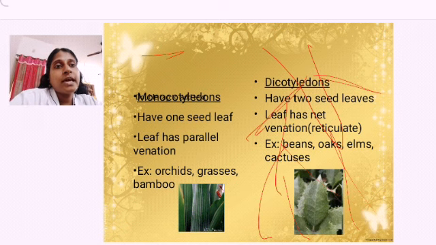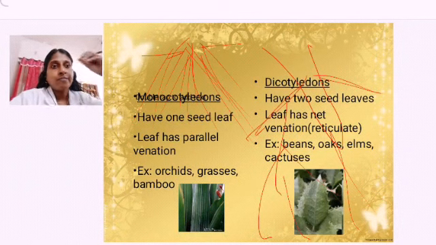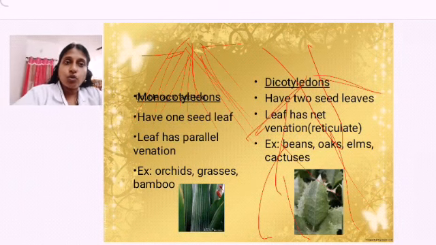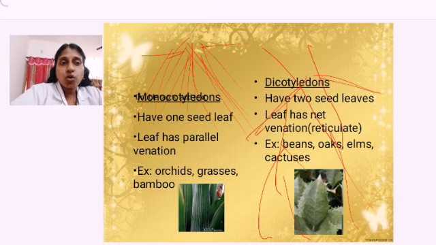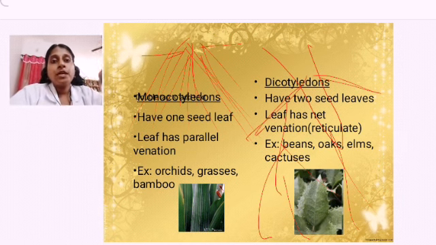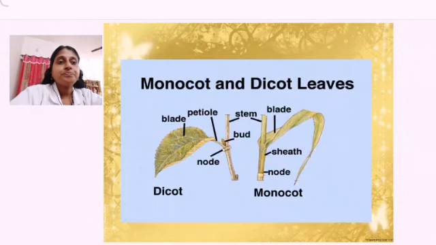Monocots, what are they having? They are having fibrous roots. Fibrous means from one particular place you can find many roots coming like fibers. So, that is a characteristic feature of monocots. They have a fibrous root system. Dicots have a taproot system. Examples for monocots are orchids, grasses, bamboos, and examples of dicots are beans, oaks, elms and cactuses.